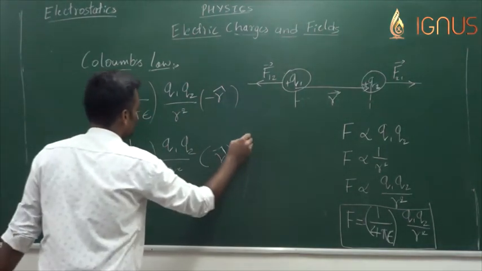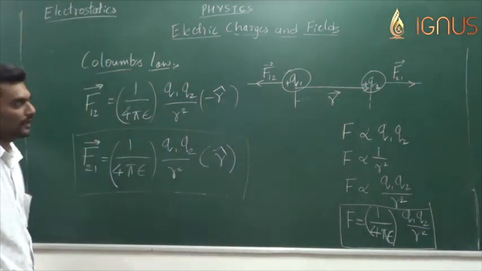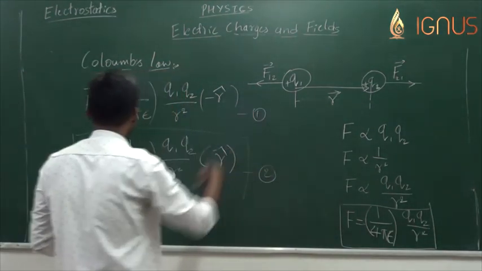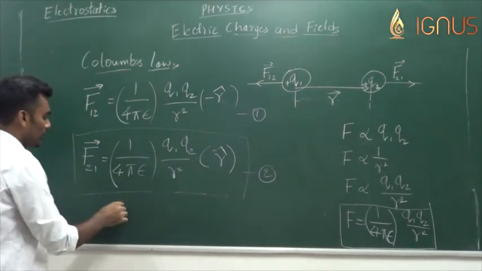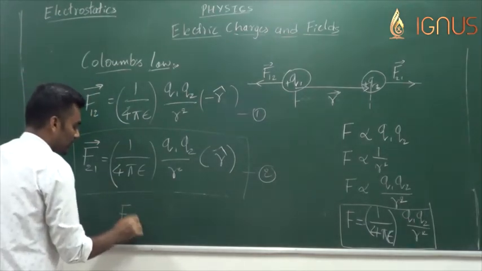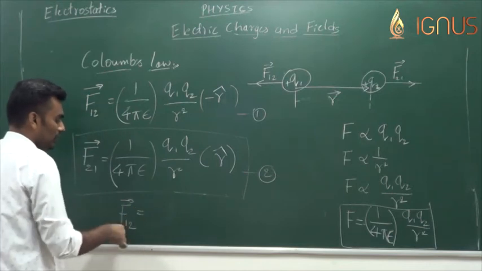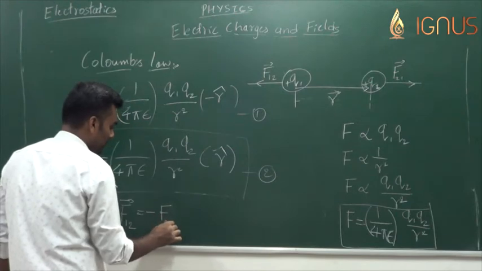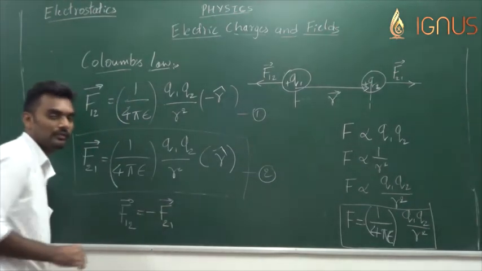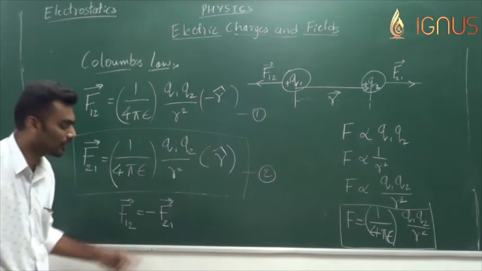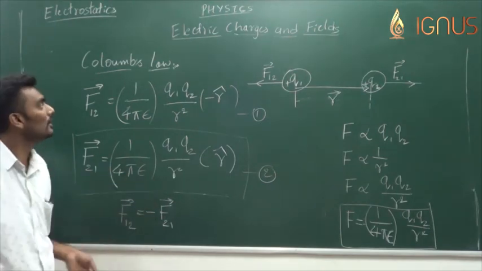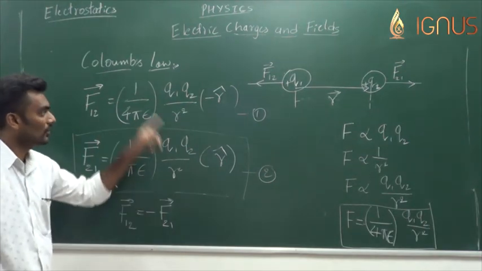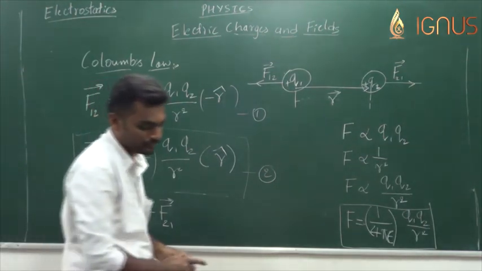So this is the vector representation of Coulomb's law, and let me name them as 1 and 2. From these two equations 1 and 2, we can conclude that force experienced by first charge due to the second charge is equal to minus force experienced by second charge due to the first charge. So this is what is Newton's third law. So Newton's third law is valid even for Coulomb's law. So this is the vector representation of Coulomb's law.